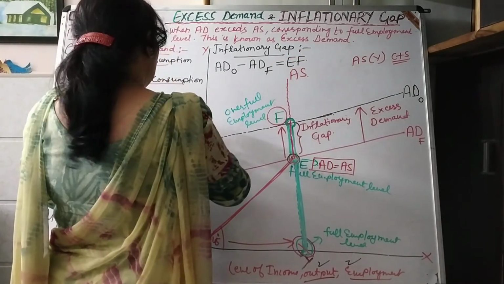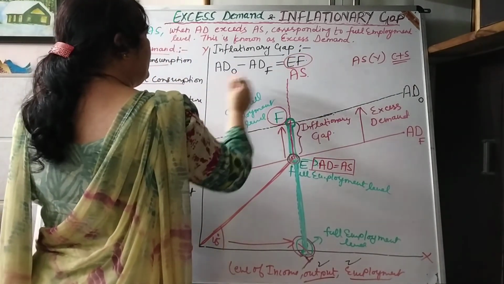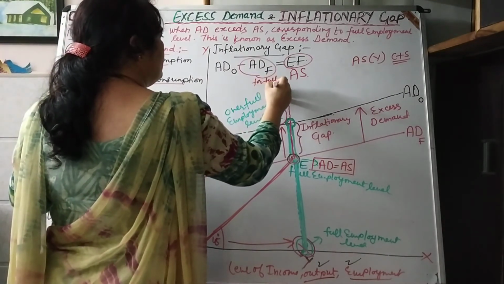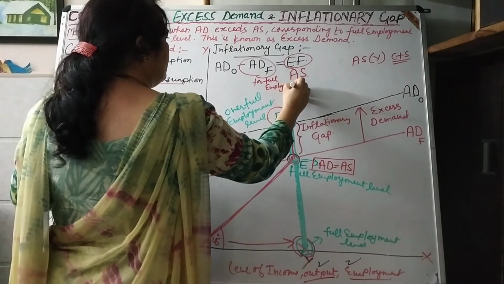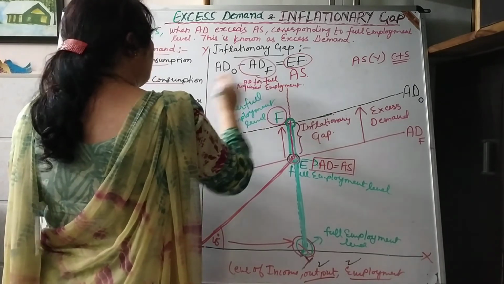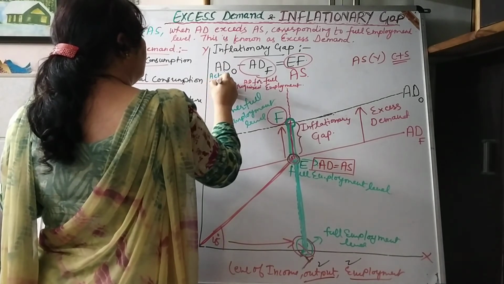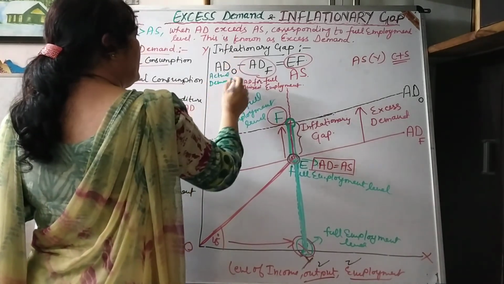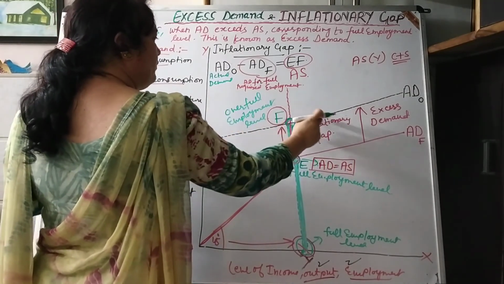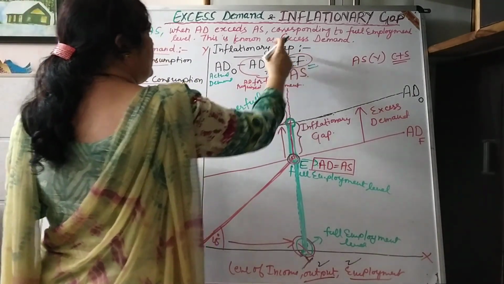So EF is the inflationary gap. ADF is the required aggregate demand for full employment, and this is the actual demand. When this actual demand falls back to full employment level, then inflationary gap can be removed from the economy. So in this way we can calculate inflationary gap.